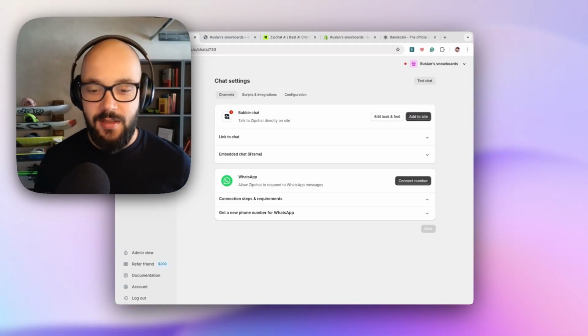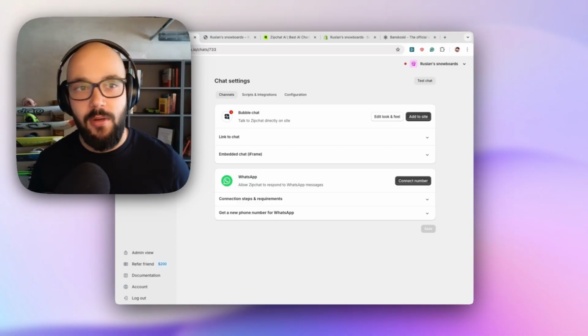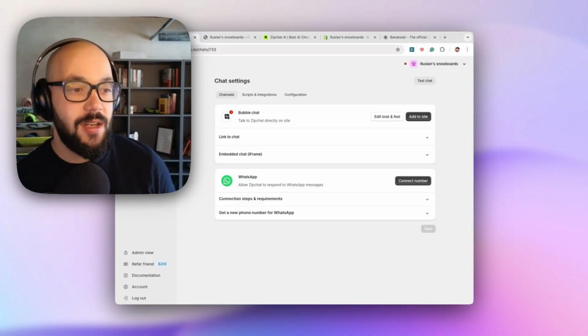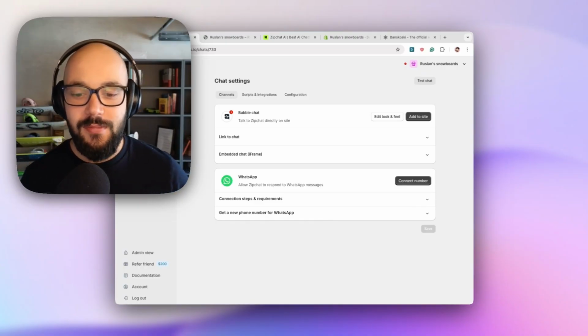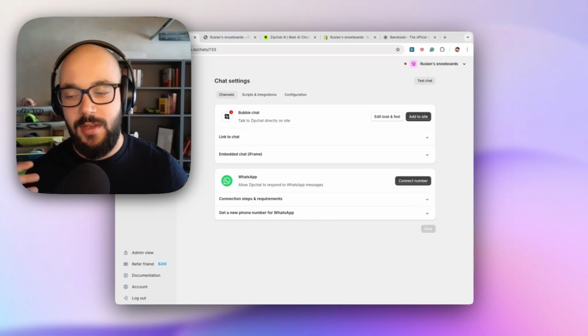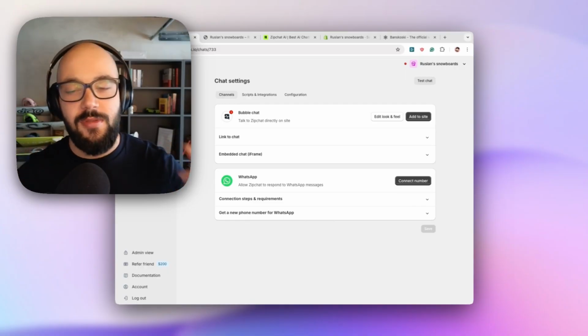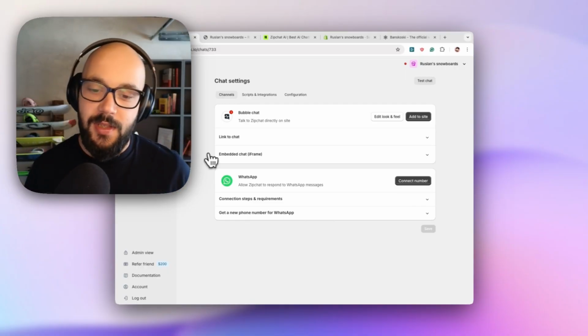One of them is the fact that whenever somebody contacts you on WhatsApp, you already have their phone number, you already have their name, you can follow up with them even if they leave the website. So we think there is a huge opportunity to use WhatsApp as the main way for your customers to interact with Zipchat.